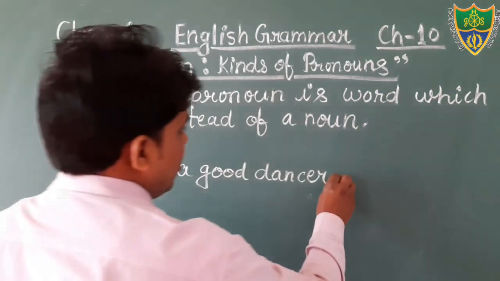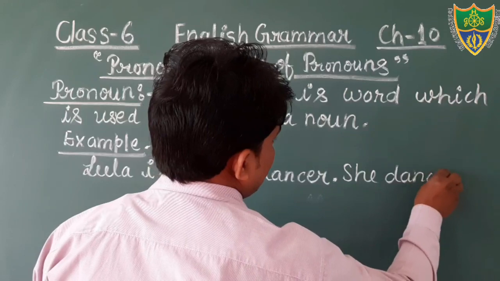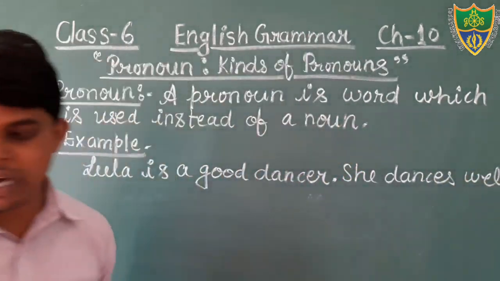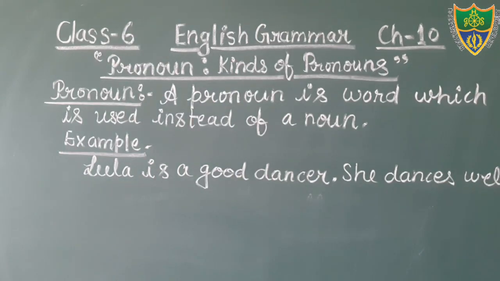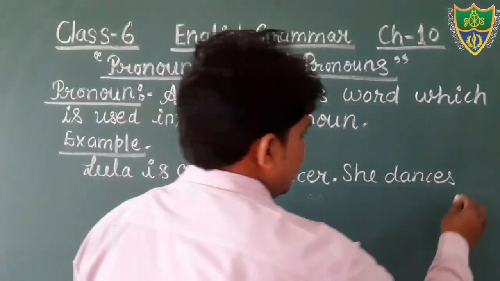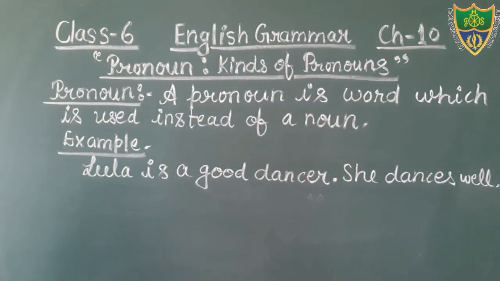She dances well. Yes, this is your sentence. Just write down this. Leela is a good dancer. She dances well. Dear students, W-E-L-L, well. It is not clearly visible, but just see, W-E-L-L. Okay.